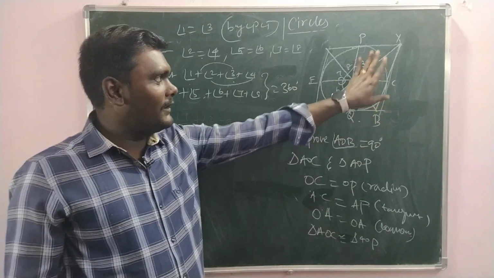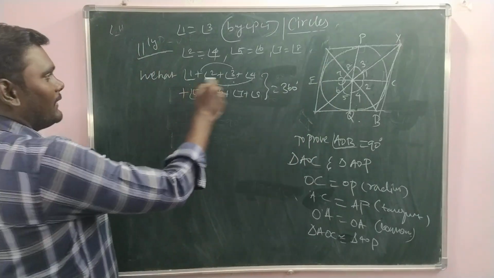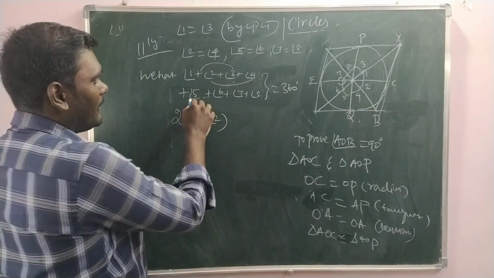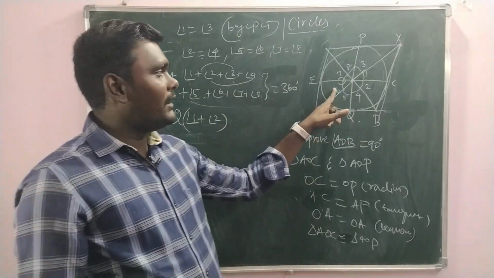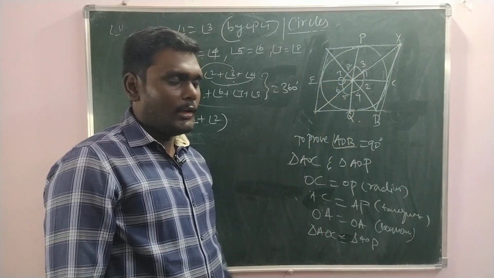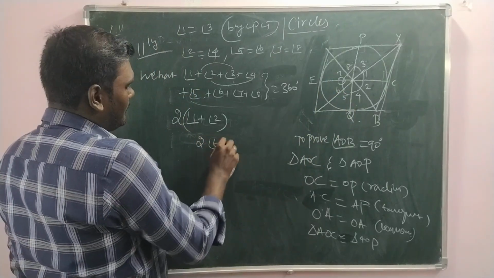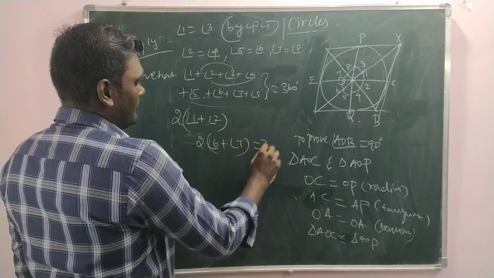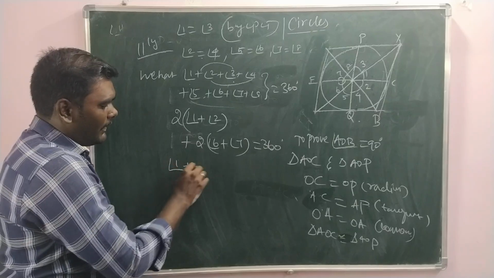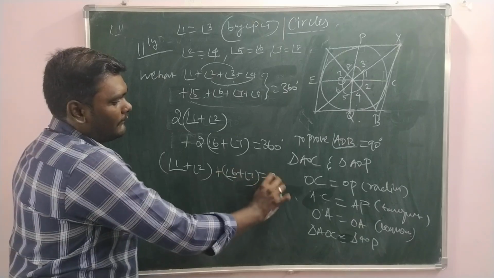Got it? We extended the same thing here. 360 degree, and this can be paired as 2 times angle 1 plus angle 2. Likewise, this pair, which pair do you need? Everything in terms of 6 and 7 or 8 and 5. What do you need here? 6 and 7 should be. So 2 times angle 6 plus angle 7, shall we write? That is 360 degree. You take 2 out from this. We have angle 1 plus angle 2 plus angle 6 plus angle 7 equals 180 degree.